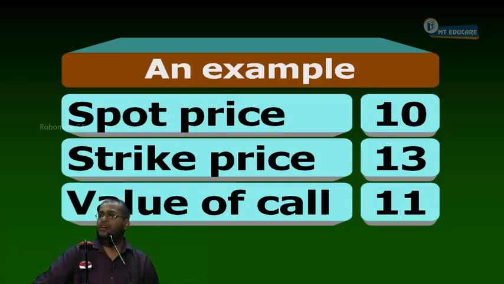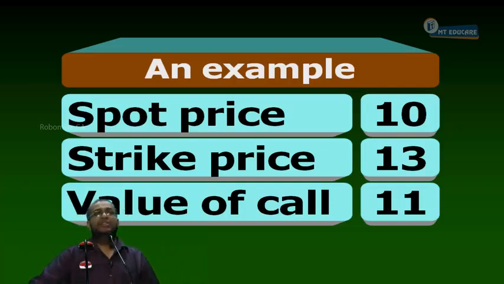As a writer of a call, I have an obligation to sell. Hence, buy the share today. Everybody, are you understanding it or not?